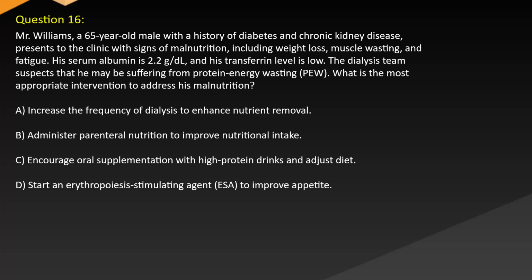Question 16. Mr. Williams, a 65-year-old male with a history of diabetes and chronic kidney disease, presents to the clinic with signs of malnutrition, including weight loss, muscle wasting, and fatigue. His serum albumin is 2.2 grams per deciliter, and his transferrin level is low. The dialysis team suspects that he may be suffering from protein energy wasting, PEW. What is the most appropriate intervention to address his malnutrition?